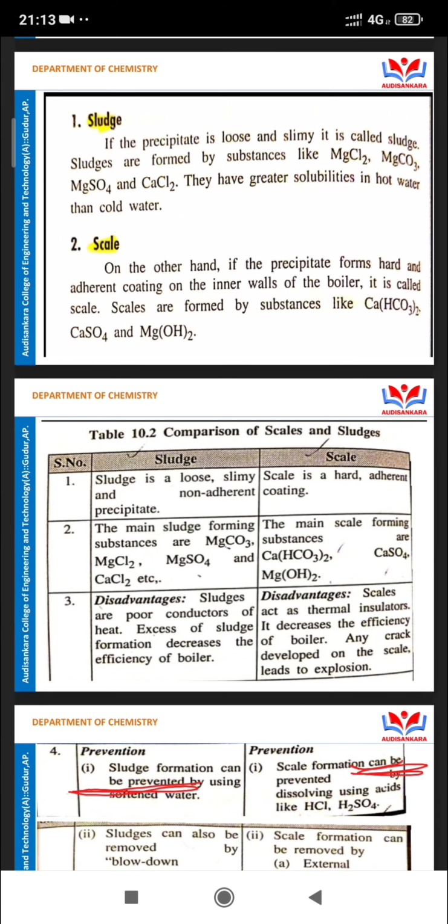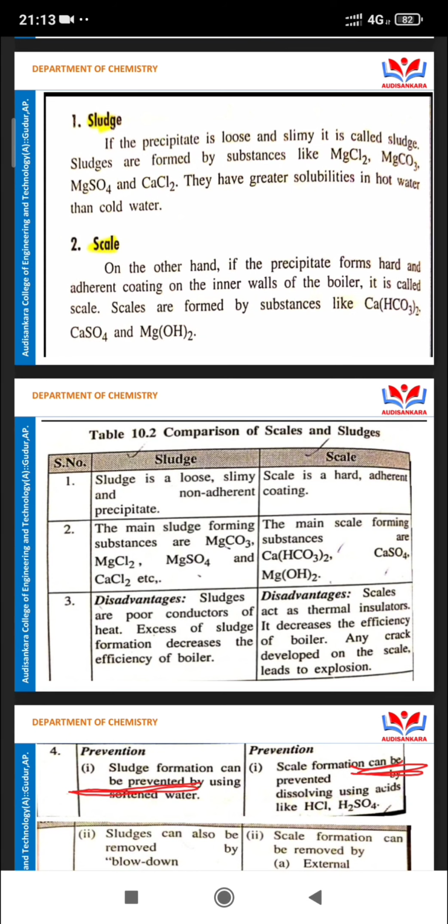The main sludge forming substances are MgCO3, MgCl2, MgSO4 and CaCl2, as already discussed. Scale is mainly caused by calcium bicarbonate, CaSO4 and Mg(OH)2.